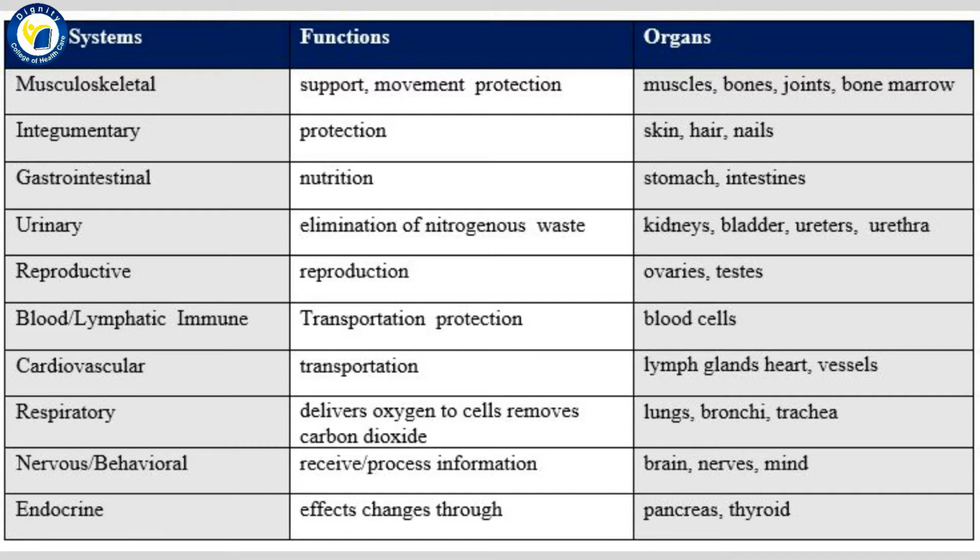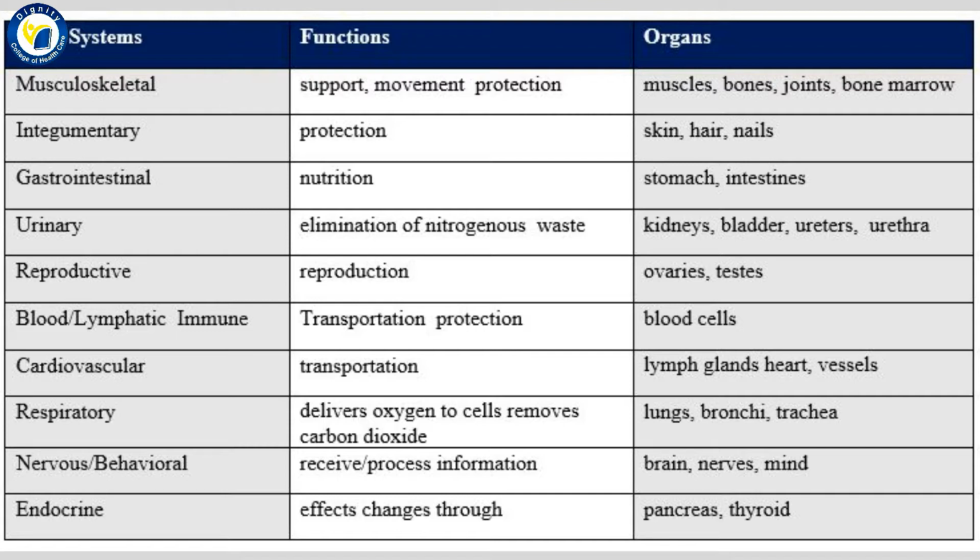Body systems. Cardiovascular. Functions: transportation. Organs: lymph glands, heart, vessels. Body systems. Respiratory. Functions: delivers oxygen to cells, removes carbon dioxide. Organs: lungs, bronchi, trachea. Body systems. Nervous/behavioral. Functions: receive and process information. Organs: brain, nerves, mind.